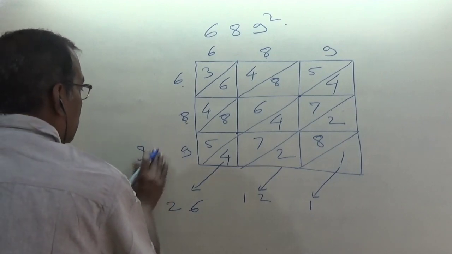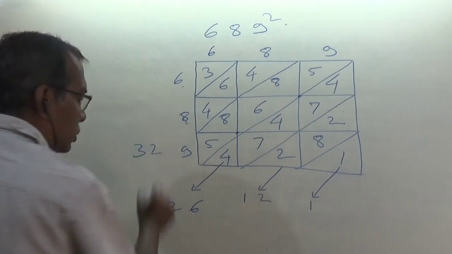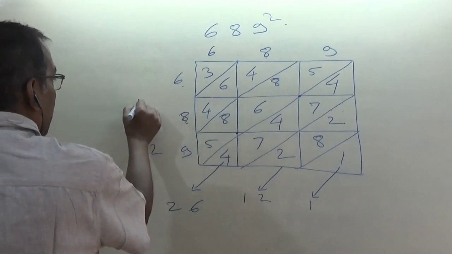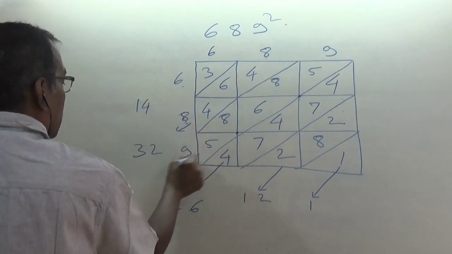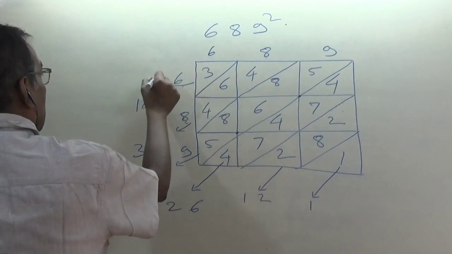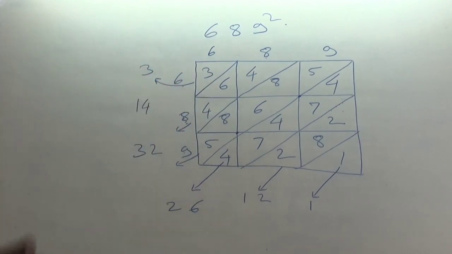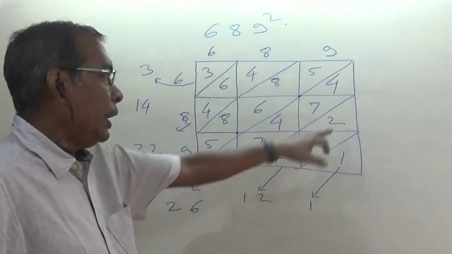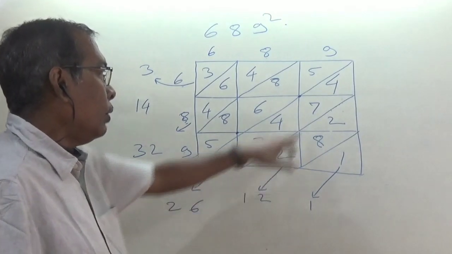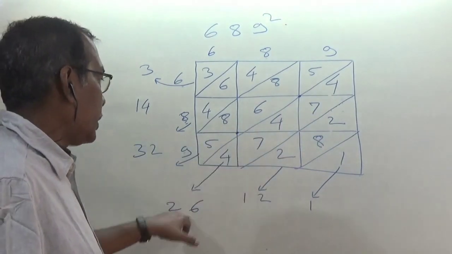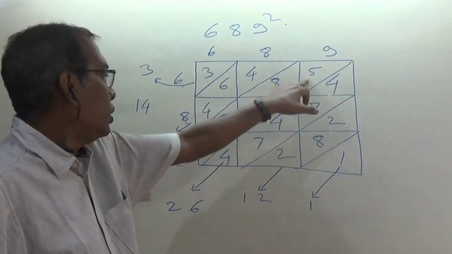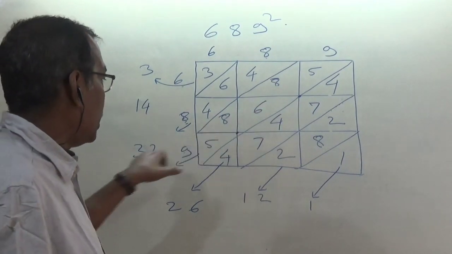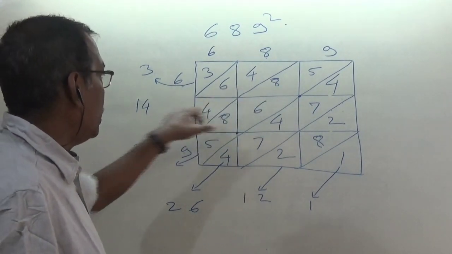I think it is 32. Now add this figure: 6 plus 14, 40. Now add this figure. It will come as 3. I am going to repeat once again. 1 is a single figure, after addition 1. 8 plus 2 is 10, plus 2, 12. Now add these 4 figures. It is coming 26. Add this one, not the 9 which is in the box. If you add all these figures, it will come as 32. If you add these 3 figures, it will come as 14.